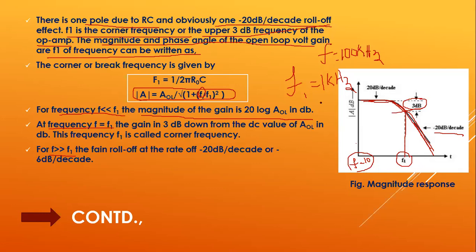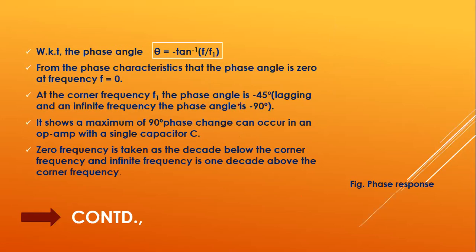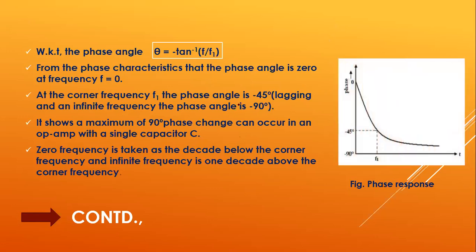So this is about the magnitude response of the op-amp. Next we will be seeing the phase response. In the phase response, we take the response of phase angle theta with respect to frequency. We know that the phase angle theta is equal to minus tan inverse of f by f1, where f is the circuit frequency and f1 is the break frequency or the corner frequency.